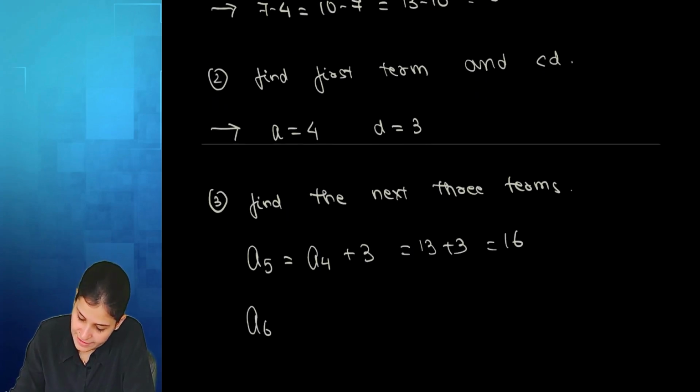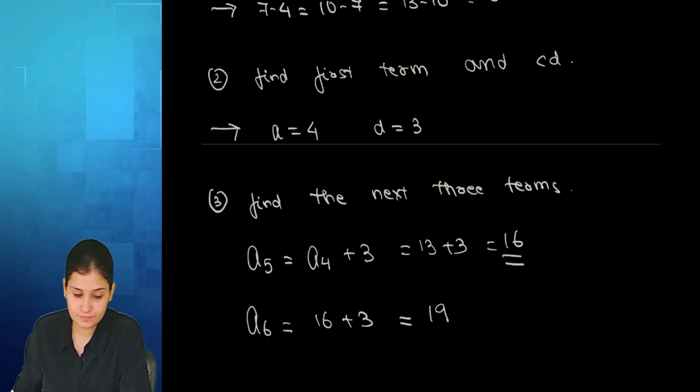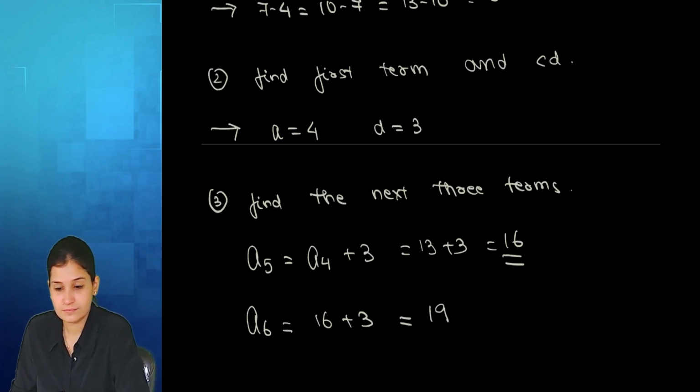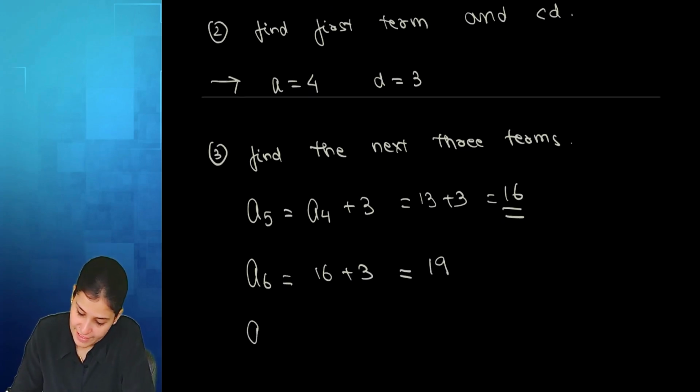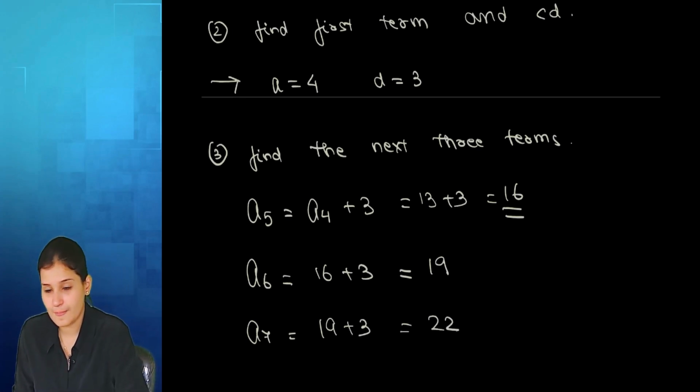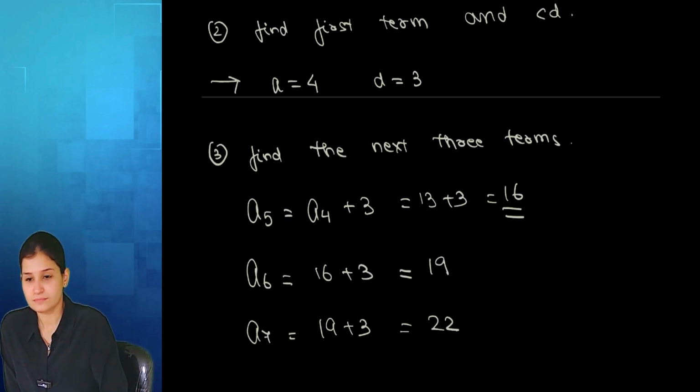To find the 6th term, I am now adding 3 again to 16 to make it 19. To find the 7th term, I am adding 3 to 19 to make it 22. Understood? All of you understood? Yes, ma'am.